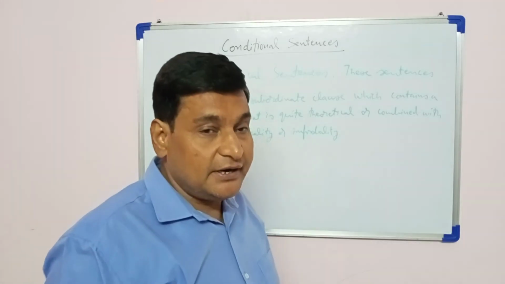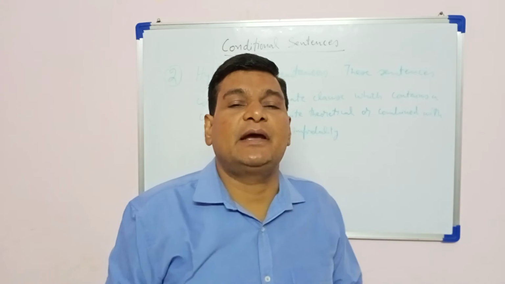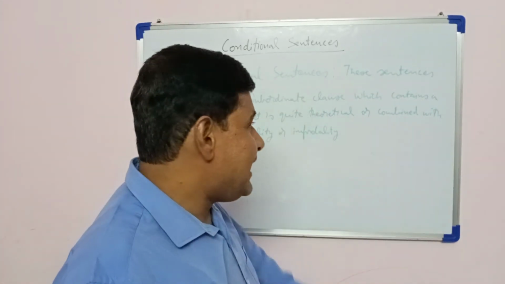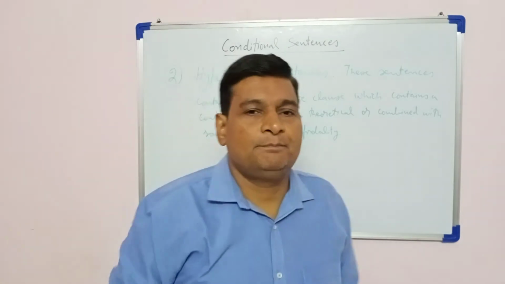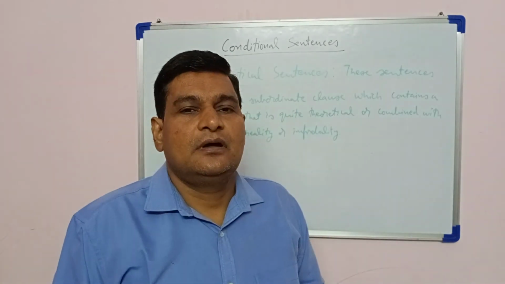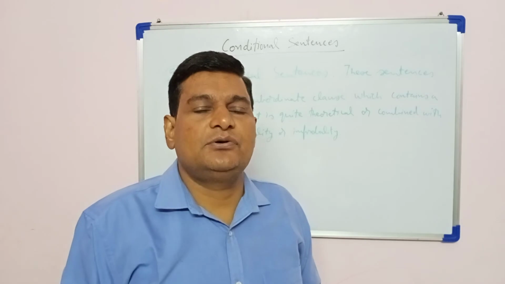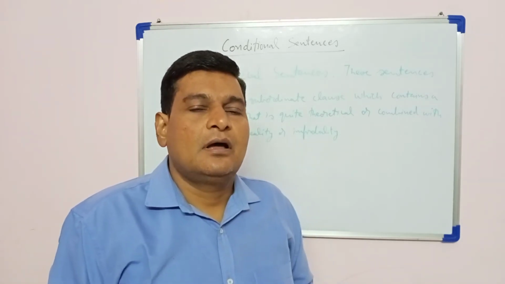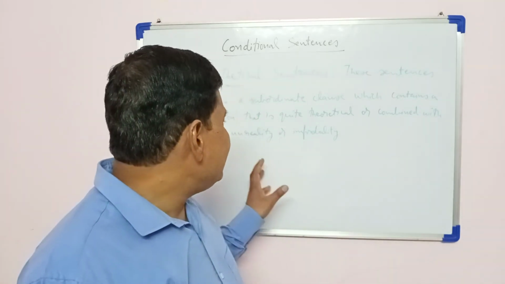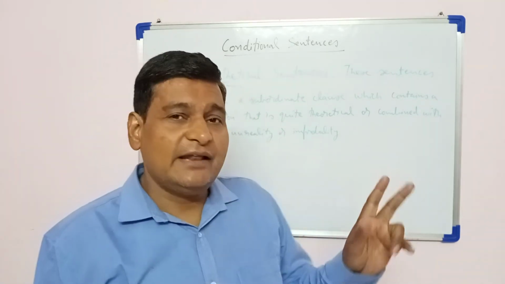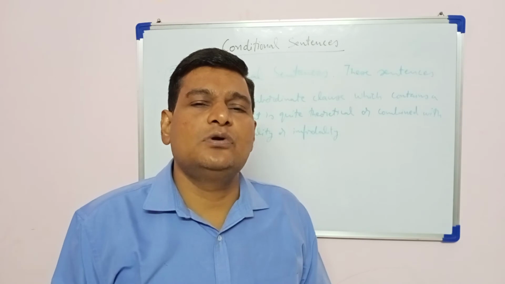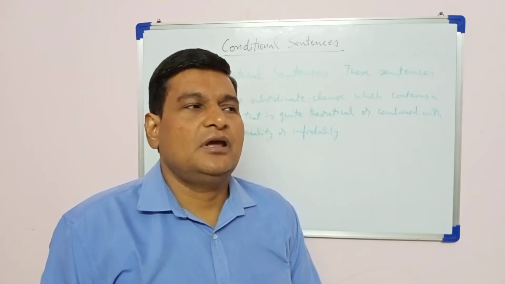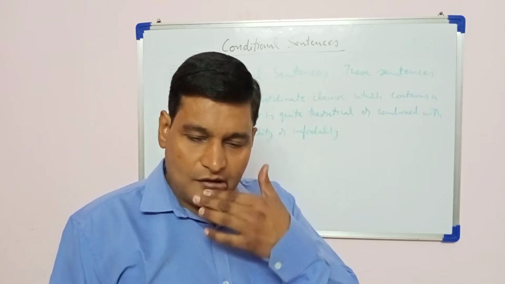Unreality or improbability tells you that this will not be practically possible. Here the subordinate clause is introduced by using the past tense, and in the main clause we use would or should. Should can also be used if it follows I or we.